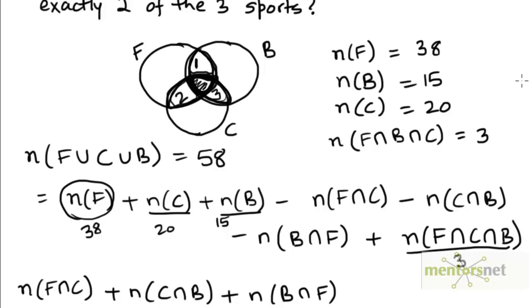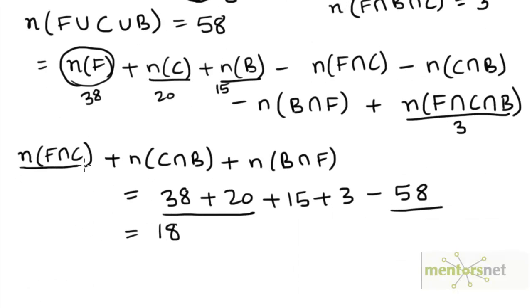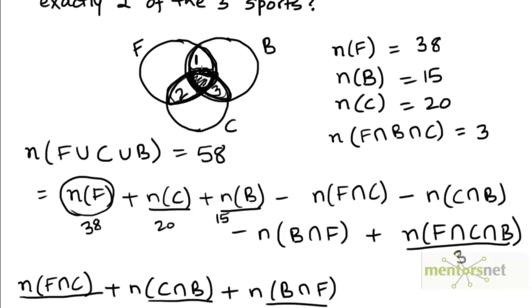So what we need to do is, from the sum of the number of elements in these three sets, we need to subtract out the number of elements in this region 3 times, because we don't want to count these at all. We just want to count the number of elements in this region plus this region plus this region. And in adding up these three values, we ended up counting the number of elements in this region 3 times.